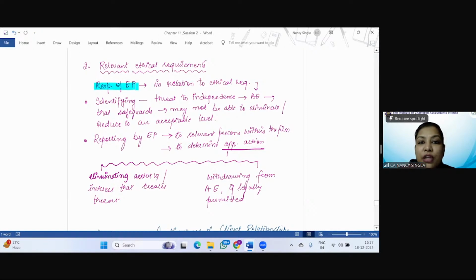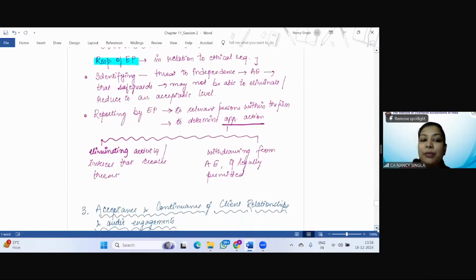So, responsibility of the engagement partner in relation to ethical requirements. See, whatever you have understood there. Now here it will be the responsibility of the engagement partner to identify threats to independence with respect to a particular audit engagement, which the safeguards may not be able to eliminate or reduce to an acceptable low level. Then reporting by the engagement partner to relevant persons within the firm to determine the appropriate action.